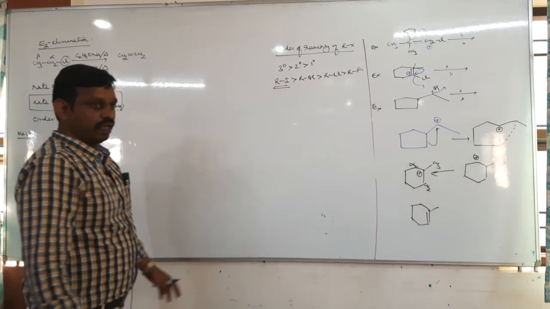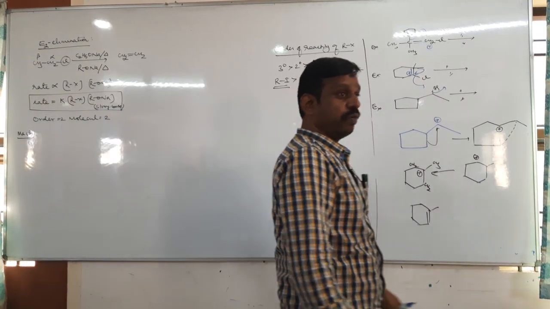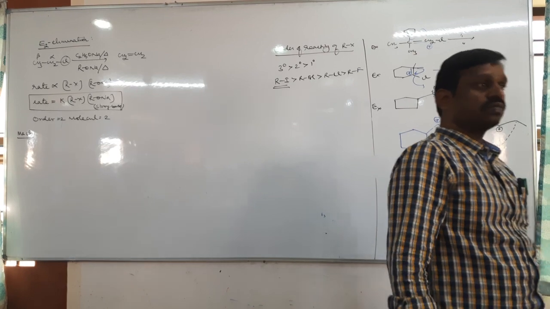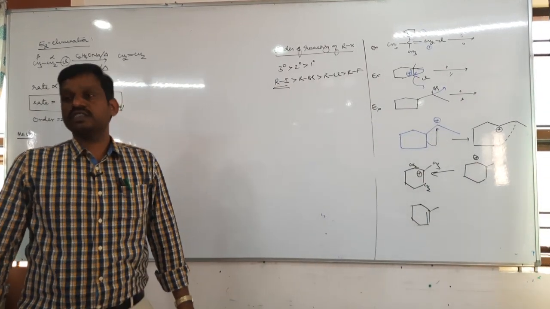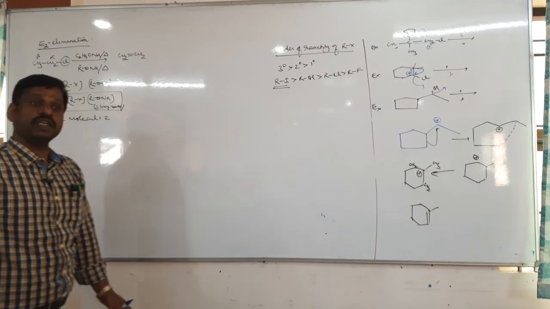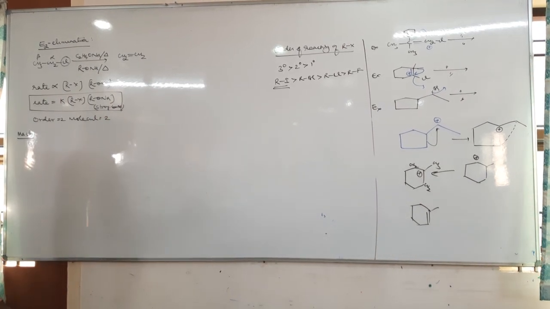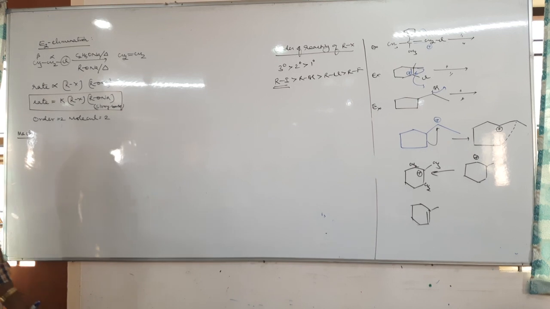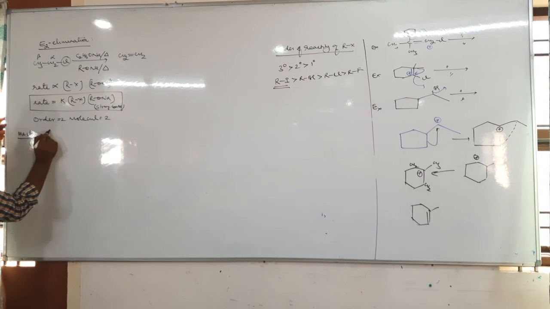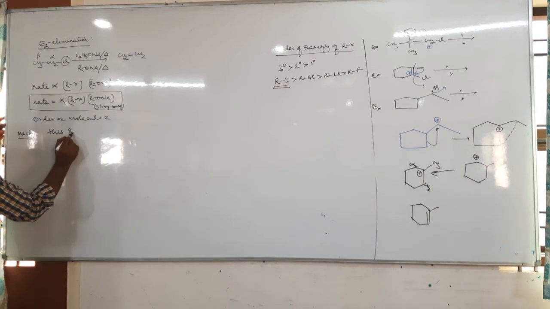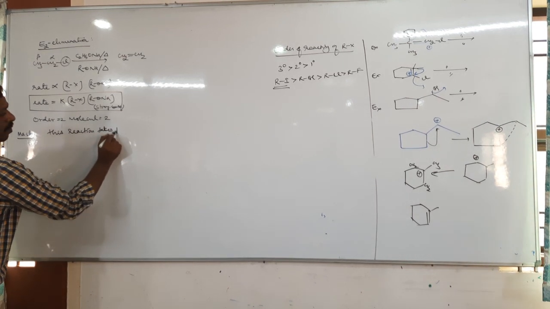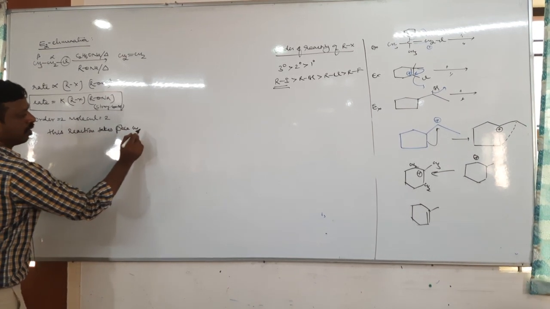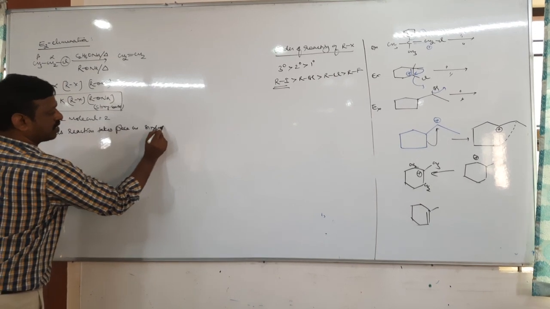Tell me, how many steps does an SN1 reaction take place in? Two steps. SN2 reaction? Single step. Then E1 elimination? Two steps. E2 elimination? Single step. Therefore, this reaction takes place in a single step.